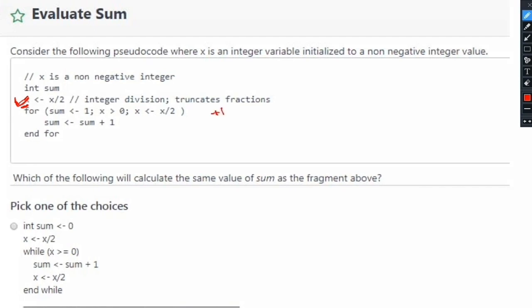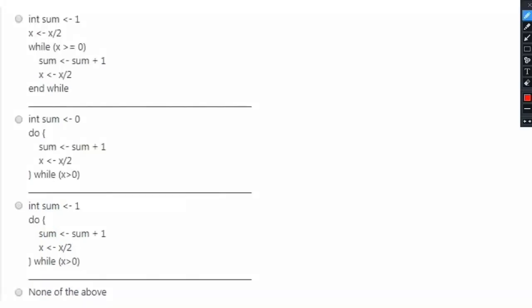Then in that case we have to initialize sum to 1 less than what is originally initialized. Now here sum is initialized to 1, but as we will have one more iteration if we include x is equal to x divided by 2 inside our loop, we have to initialize sum to 1 less than the original value, so 1 minus 1 becomes 0, and that is why sum should be initialized to 0. Between the third and fourth options, in the third option sum is initialized to 0, so that is why this is the right answer.